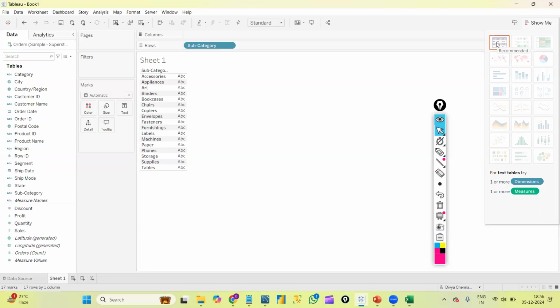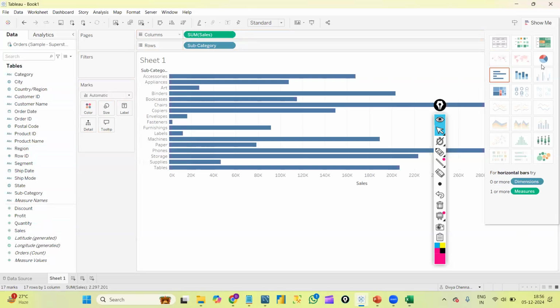That is one or more dimensions, one or more measures. Whatever graph I select at the bottom, it will show the minimum number of dimensions and measures required to create that particular graph. Everything is very crystal clear here. So suppose I drag subcategory into the rows part and sales into the columns part. You can see some graphs are enabled for me. I can choose any of the graphs and we will work accordingly.